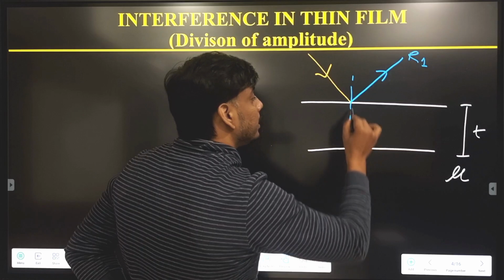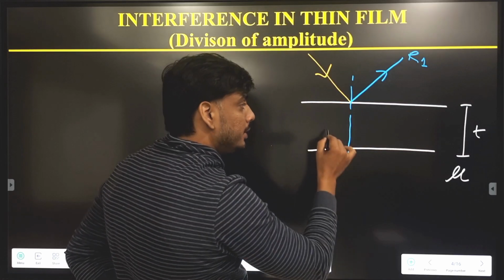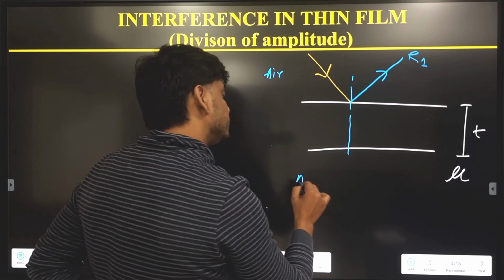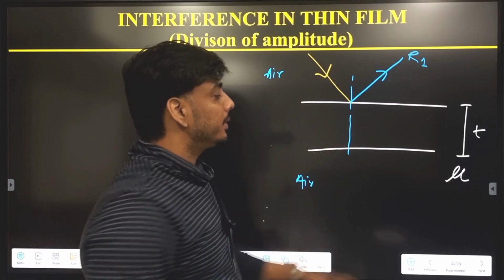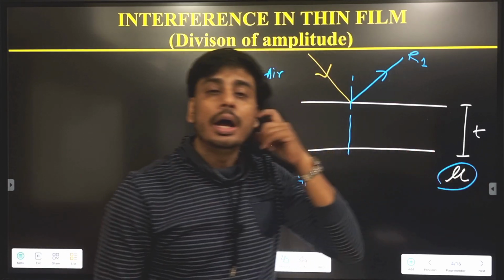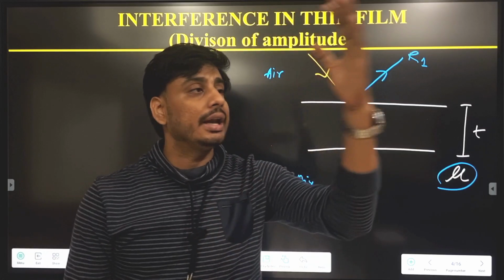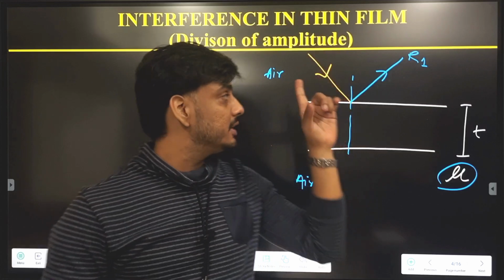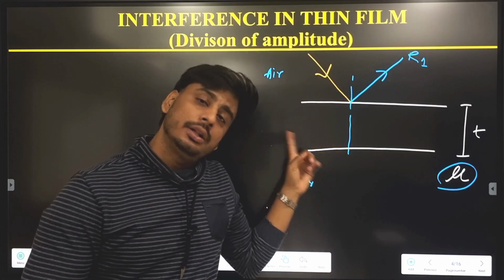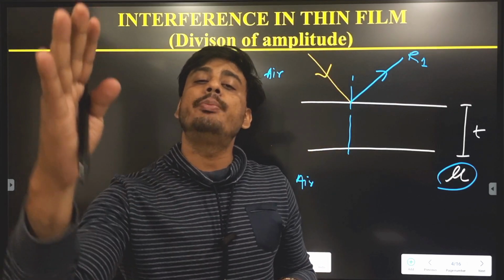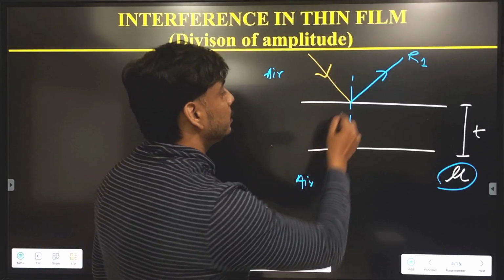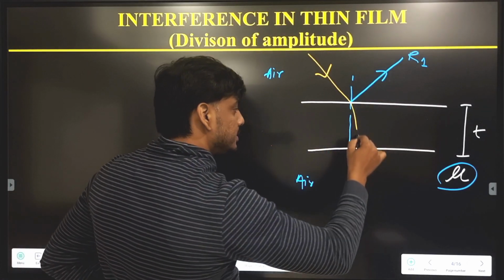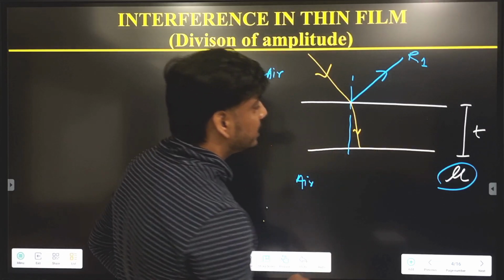If this is the perpendicular, and we consider optically rarer to denser, we know that this side is air, this side is also air, and this medium has refractive index mu. When a ray of light travels from an optically rarer medium, here air, to an optically denser medium, the thin film material, it always bends towards the normal. So if you plot the normal, this ray of light will bend slightly towards the normal. I hope this point is clear.